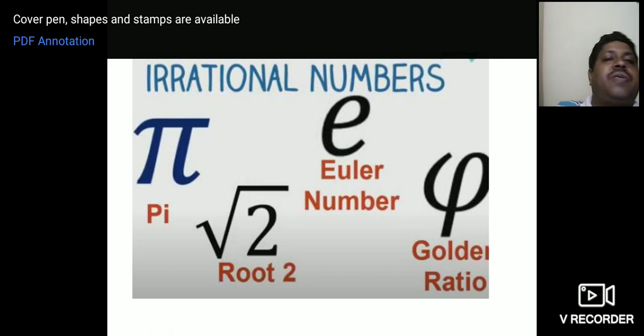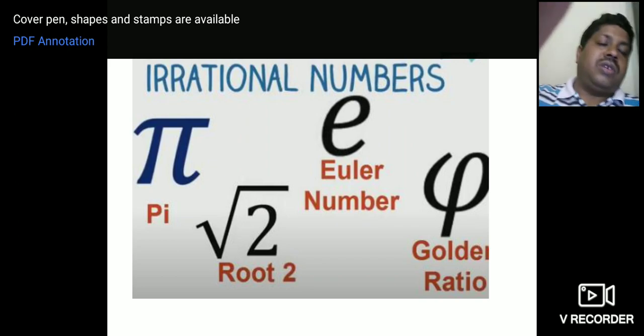Some more examples of irrational numbers. It's very important that pi is an example of irrational number. Euler number, you can also see that Euler number. You will learn later what those are, and try to find out what this Euler number is. Root 2, the value of root 2, I already showed, 1.4. Now do you get that?